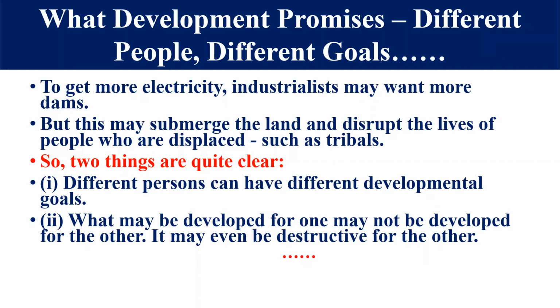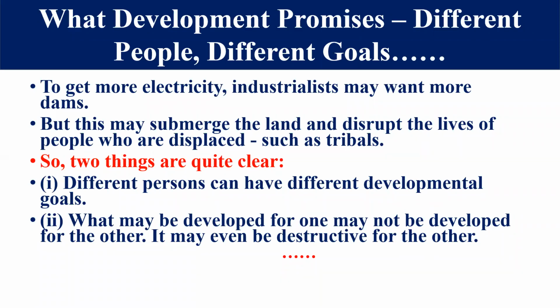Clear? Now, students, we have one question here: what may be development for one may not be development for another, it may even conflict with each other. Explain the statement. Then you have to give examples of these categories. Like we have given the first category and second category example, and there is a conflicting goal there. And we can take another topic. This is the industrialist. They want more dams for getting more electricity.